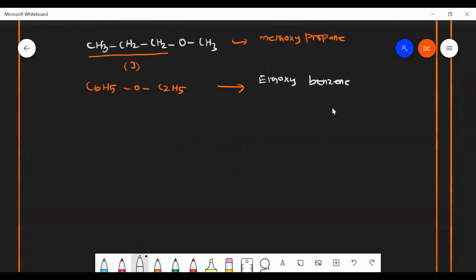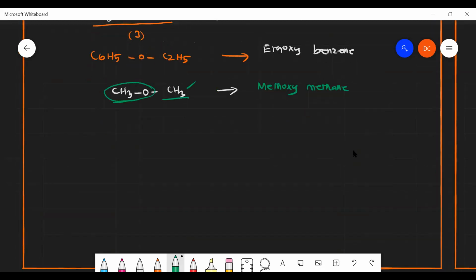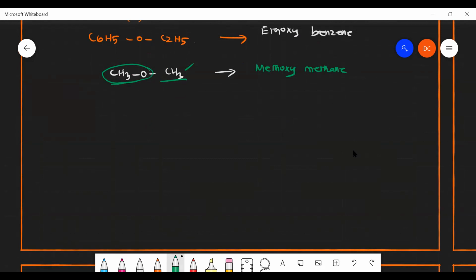Suppose the compound will be given like this. CH3OCH3. How will you name this? Dimethoxy. No, dimethoxy. No. So one of the thing will be taken as a parent carbon. So I have to end up with methane, and one of the thing will be added with oxy. So methoxymethane. Okay. Both are same, so no problem there. Methoxymethane.